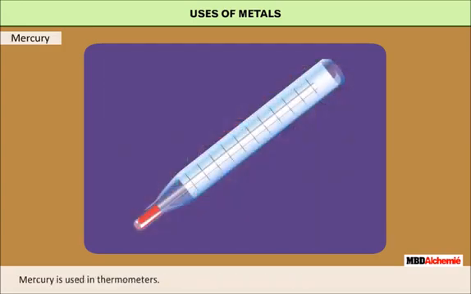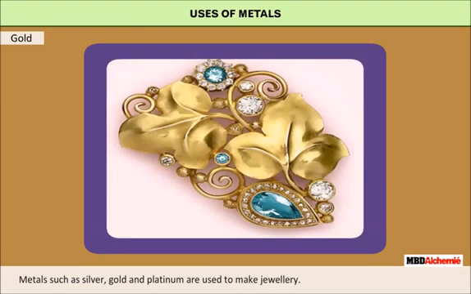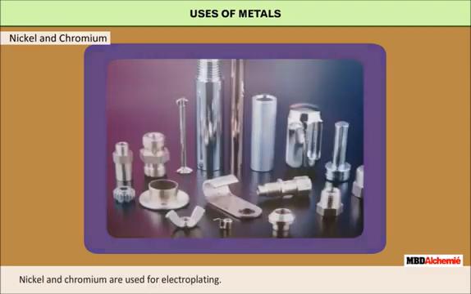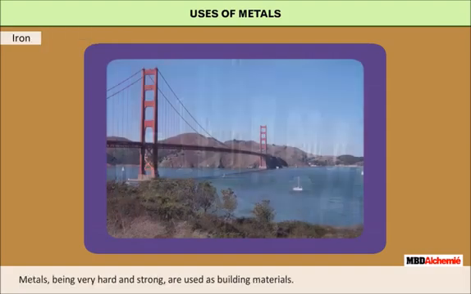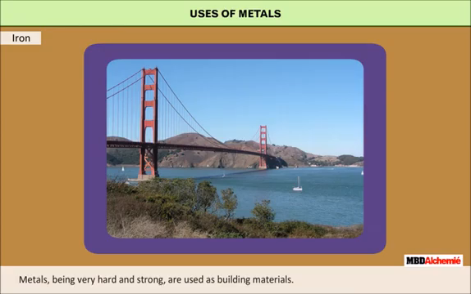Mercury is used in thermometers. Metals such as silver, gold and platinum are used to make jewelry. Nickel and chromium are used for electroplating. Metals being very hard and strong are used as building materials.